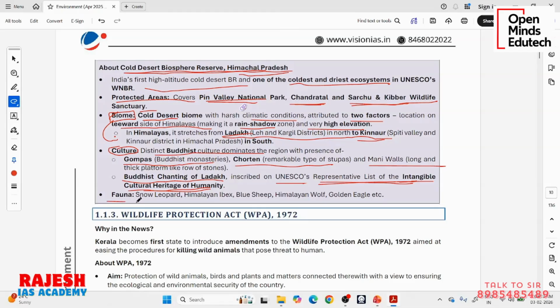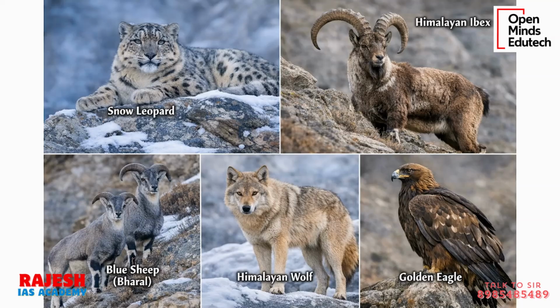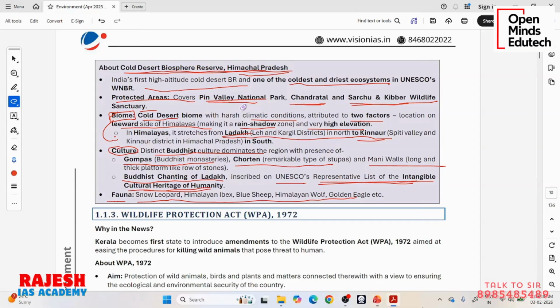Then fauna. What are the famous animals from this region? As you can see, this is a desert and there will be no significant plant species, flora species in a desert. So they have given only fauna. What are the important fauna species from this region? Snow leopard. This snow leopard is a specific cat species adapted to these high altitudes of the cold Himalayas. Then we have the Himalayan ibex. These are called ungulates. These sheep, goats, ibex, all of these are called ungulates. So the Himalayan ibex is a species. There is something called the blue sheep. You will see it in this region. There is the Himalayan wolf. There is the golden eagle. So this region is famous for these kinds of species.